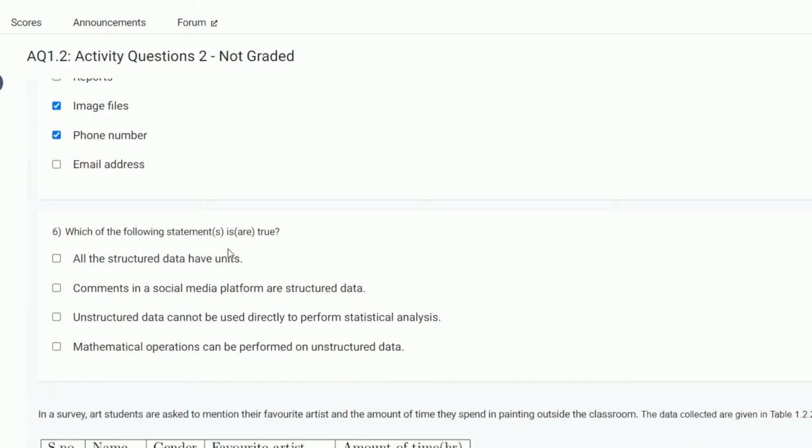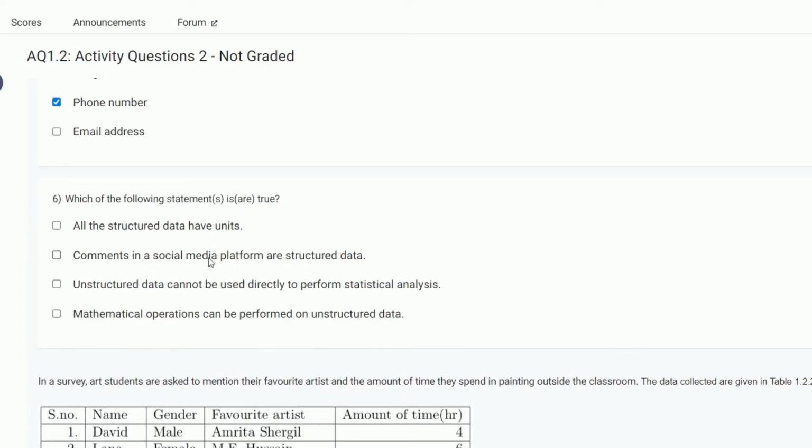Which of the following statements are true? All the structured data have units. No, not required, not necessary. Comments in a social media platform are structured data. False. Unstructured data cannot be used directly to perform statistical analysis. Yes, this is true. Mathematical operation can be performed on unstructured data. Oh, it's not true.